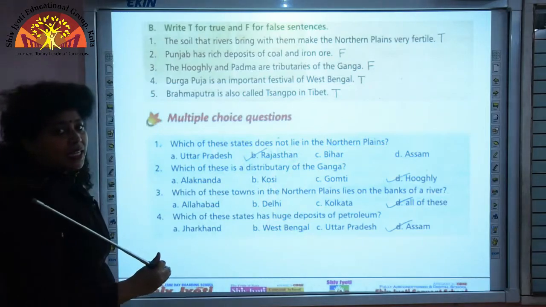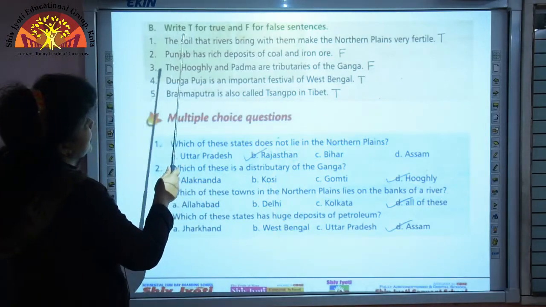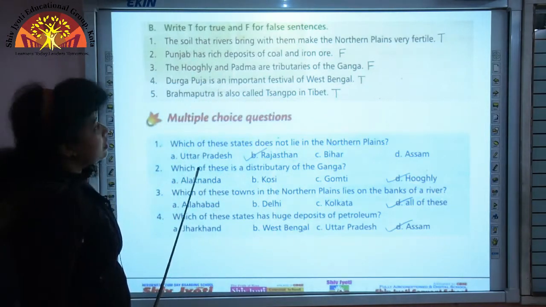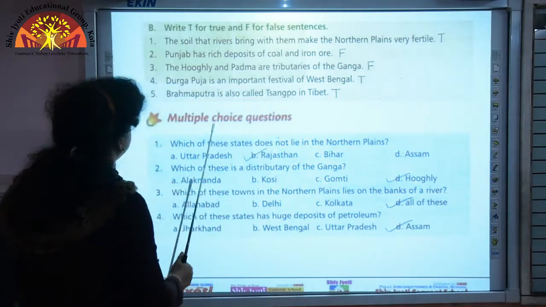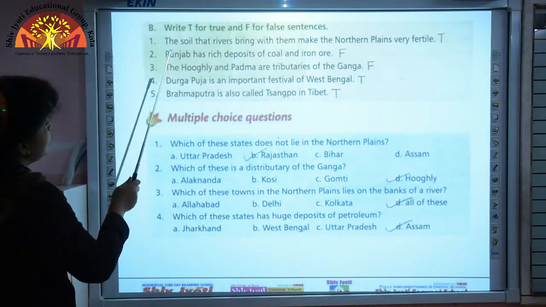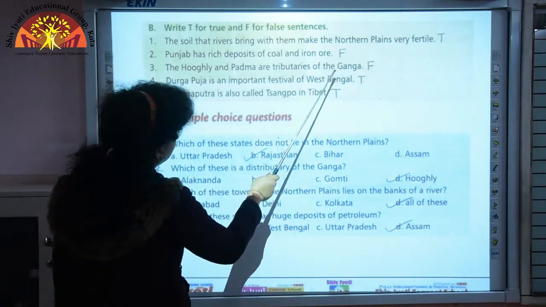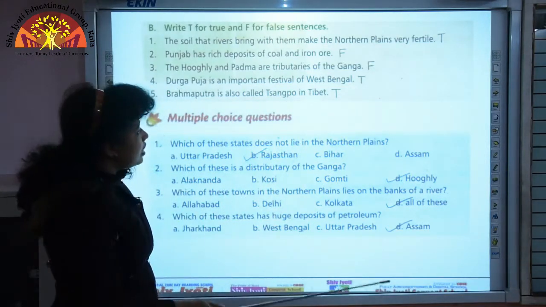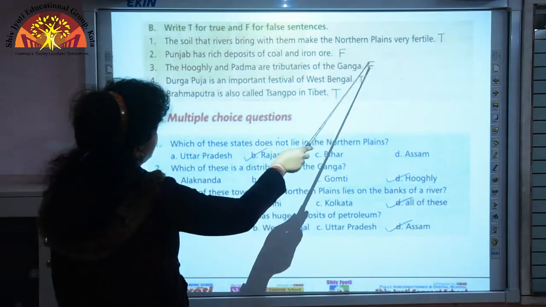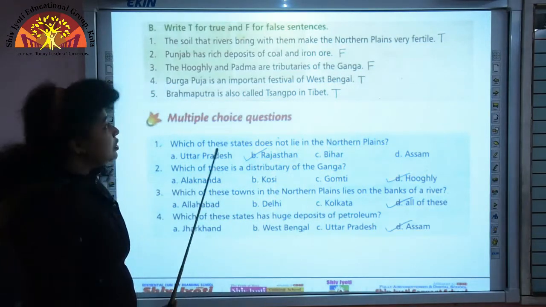And what is the correct statement? Jharkhand has rich deposits of coal and iron ore. Question 3. The Hooghly and Padma are tributaries of the Ganga. Since it is a false statement, I want you to write F. And what is the true statement?